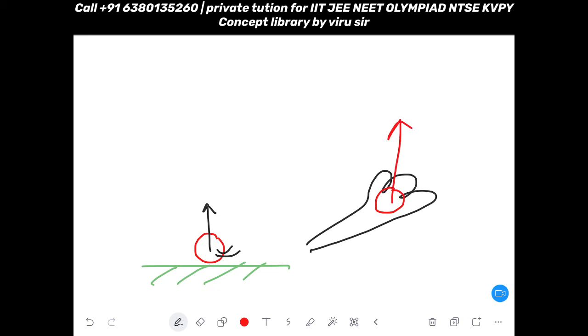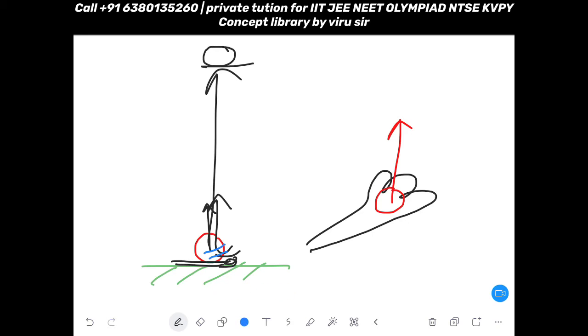The moment the ball leaves your hand, the ball will have some velocity. So suppose just below this you have your hand and you are throwing the ball up. The moment you release the ball out of your hand, you give the maximum possible velocity to the ball, and the ball will start going up, and after some time the ball will reach a certain height and its velocity will be 0.